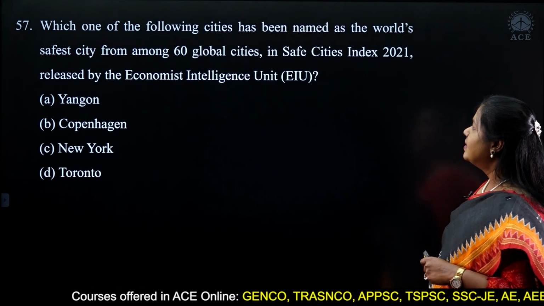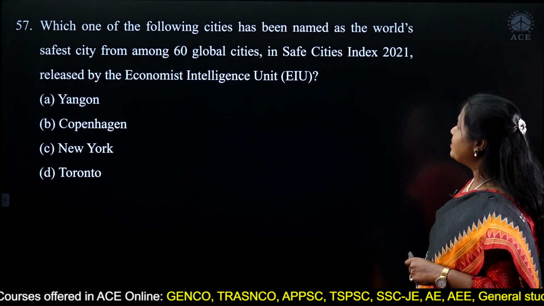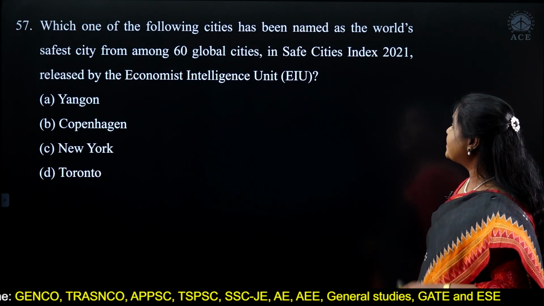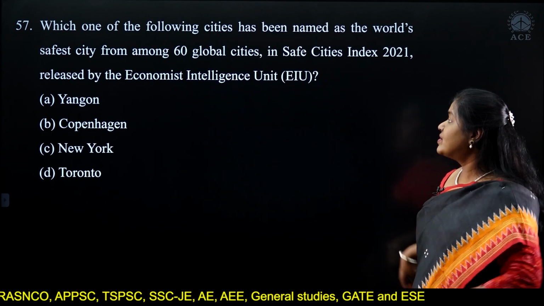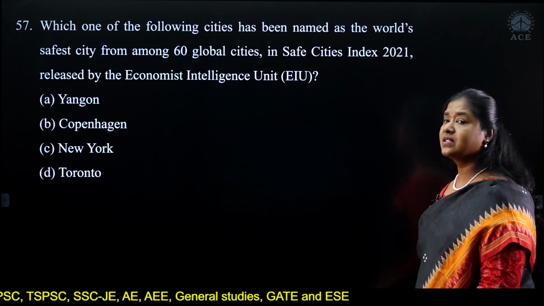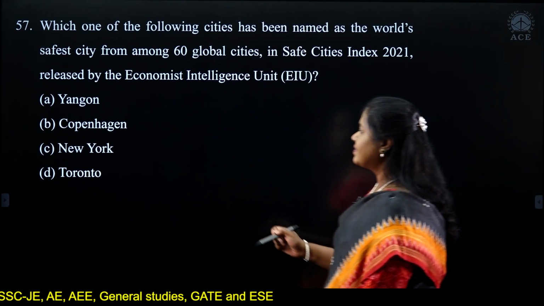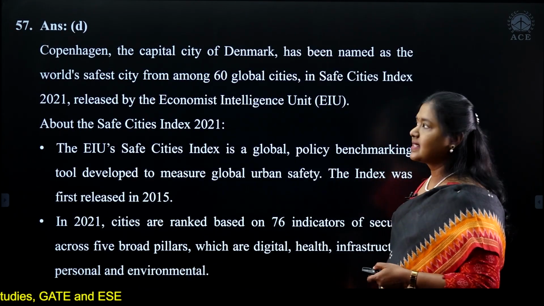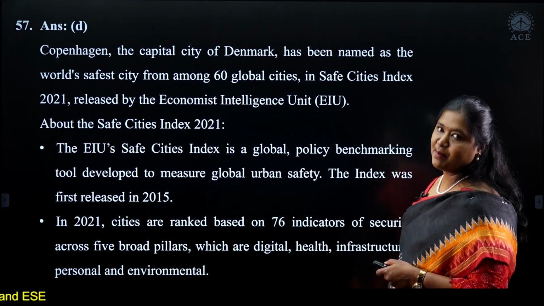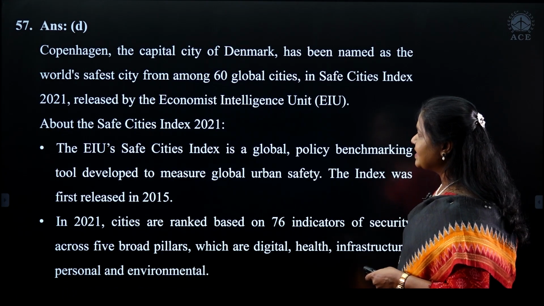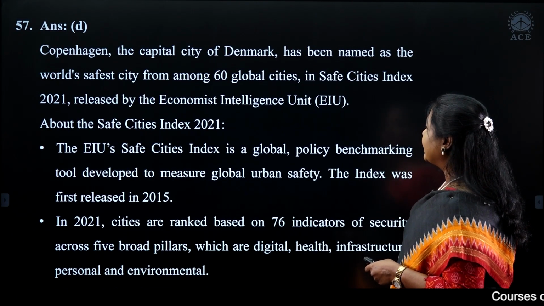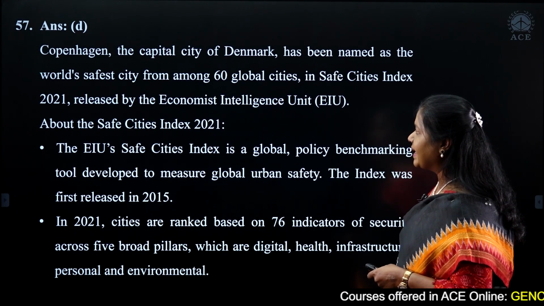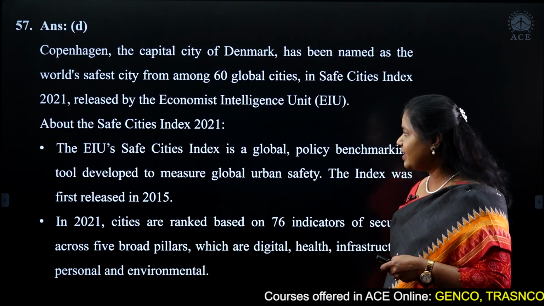Next question. Which one of the following cities has been named the world's safest city among the 60 global cities in the Safe Cities Index 2021, which is given by the Economist Intelligence Unit? And the answer is Copenhagen. Copenhagen, the capital city of Denmark, has been named the world's safest city among the 60 global cities in the Safe Cities Index by the Economist Intelligence Unit.